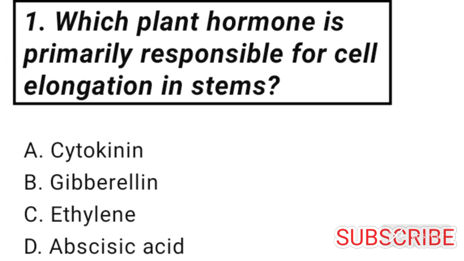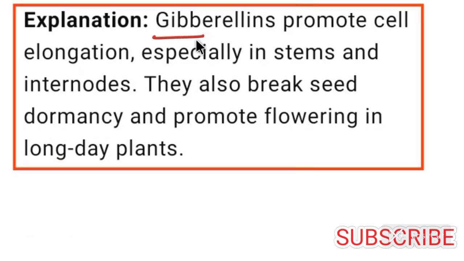Which plant hormone is primarily responsible for cell elongation in stems? So gibberellin is the plant hormone primarily responsible for cell elongation in stems. Option B is correct for question number 1. Gibberellins promote cell elongation, especially in stems and internodes. They also break seed dormancy and promote flowering in long day plants.